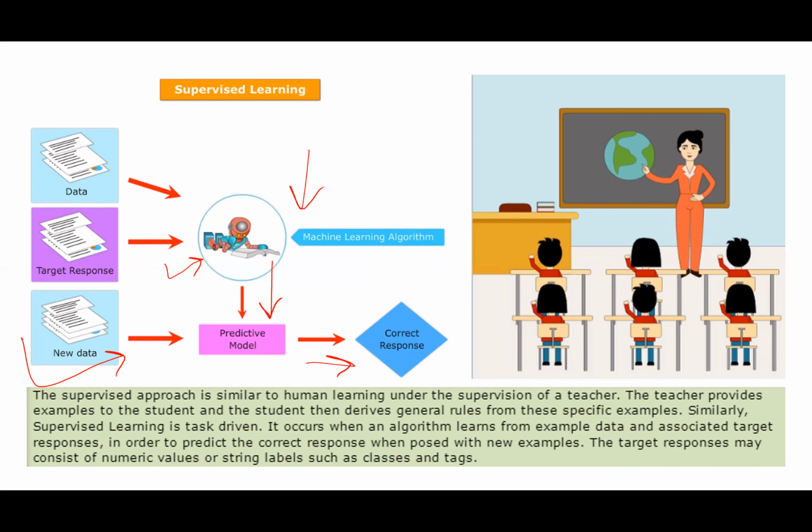So there is a child, and for one week I told him about all the different animals. This is monkey, this is cat, this is dog, this is buffalo, this is a zebra. And from the next week I am showing him, okay, now tell me what is this, now tell me what is this. He will probably perform in some way, telling some correct answers and some wrong answers. If the child is telling more wrong answers, that means I need to teach him more. We will do this training until my model becomes accurate, some 99% or 90% accuracy based on my requirement. So this is what supervised learning is about, learning from labeled examples.